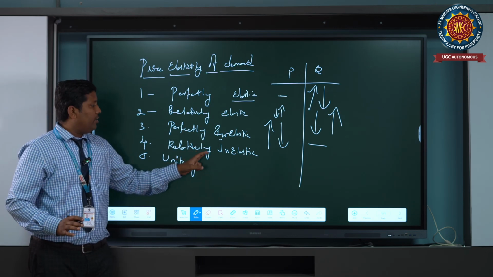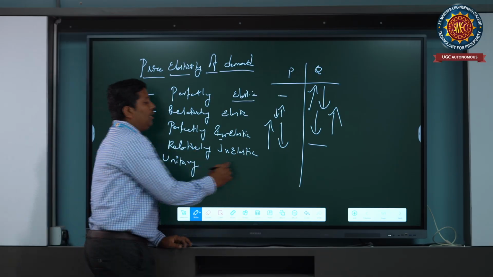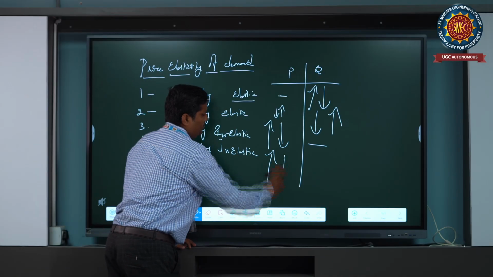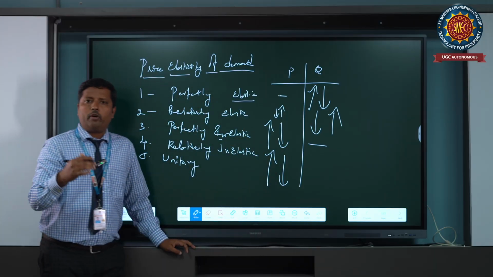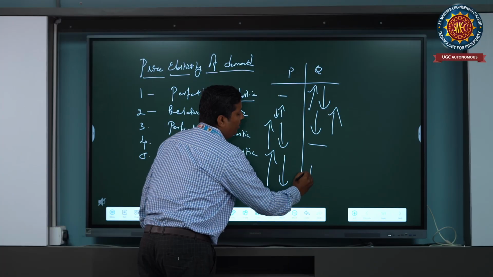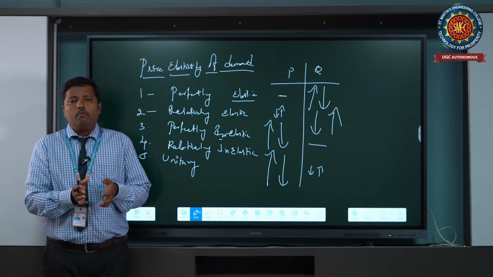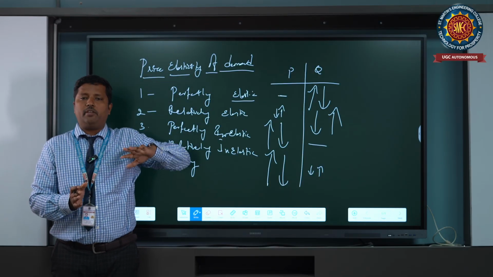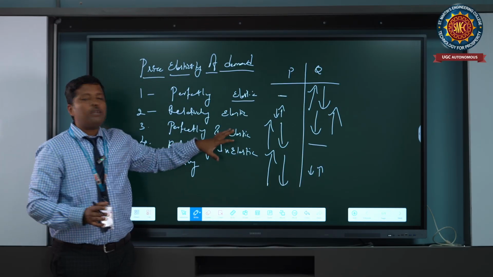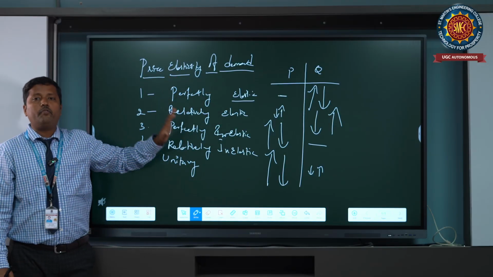And next one is relatively inelastic. Relatively inelastic is nothing but the price of a commodity or product is very high, whereas the quantity demanded is very low. That means the quantity is very low even when the price changes hugely. So that is the criteria we need to understand for the price elasticity of demand.